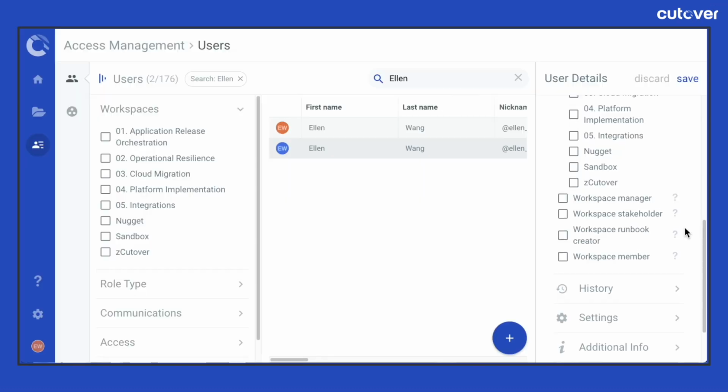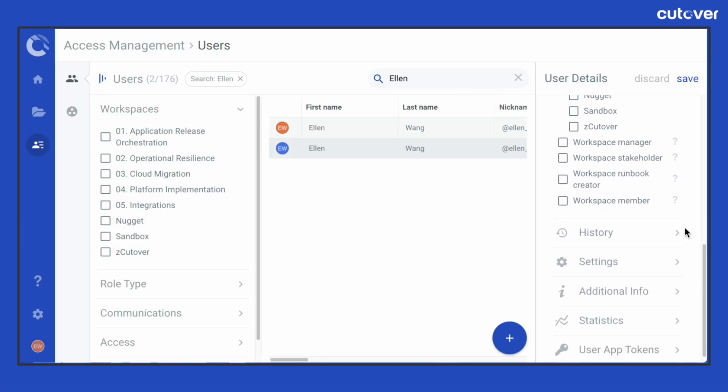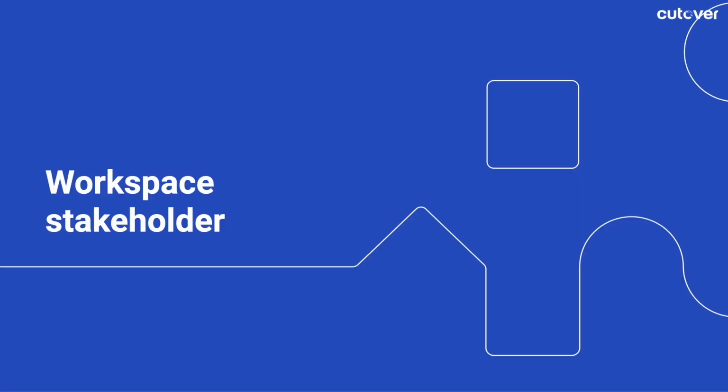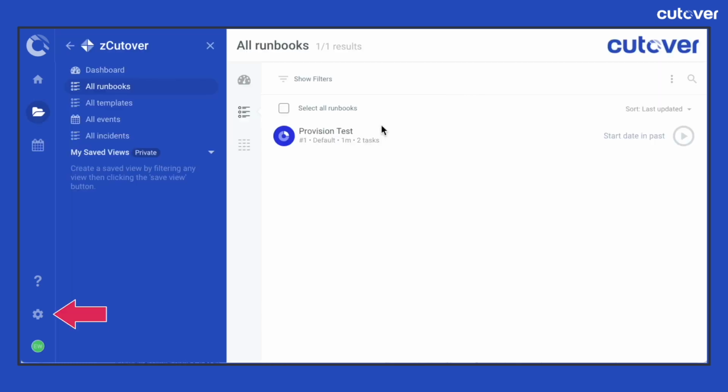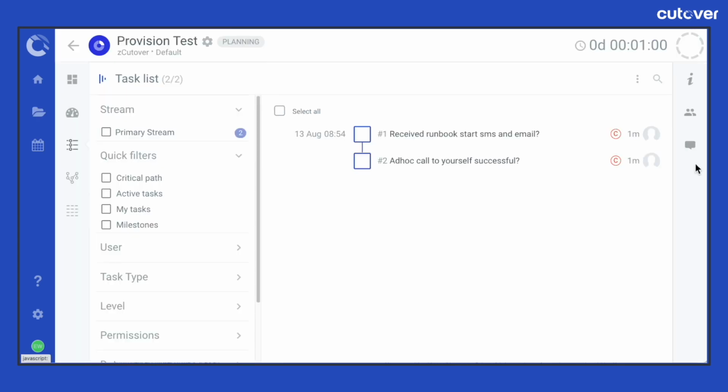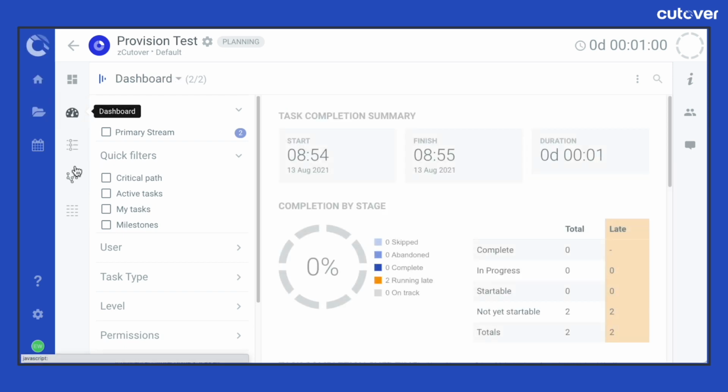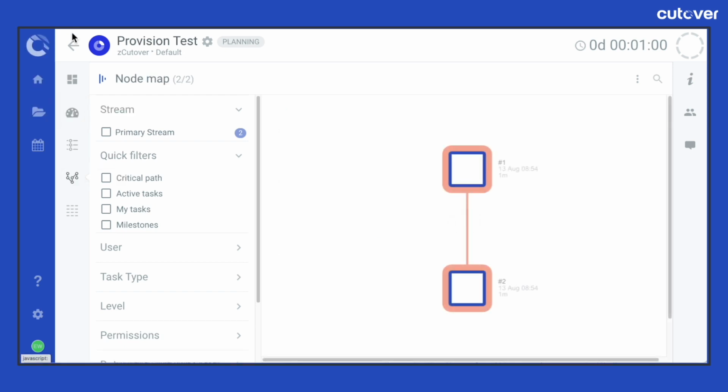Moving on to workspace roles. So workspace roles offer 4 different types of access: workspace stakeholder, workspace manager, workspace runbook creator, and workspace member. You can find all 4 roles under the user access management settings. A workspace stakeholder can read everything on a specified workspace, including user management, settings, runbooks. This role is typically given to users that don't need to edit anything, but would like to have the visibility of the specified workspaces without providing access and visibility to all workspaces in an instance.